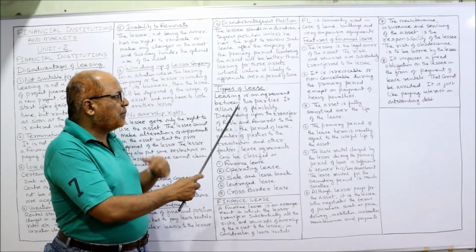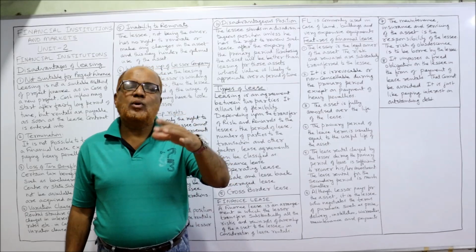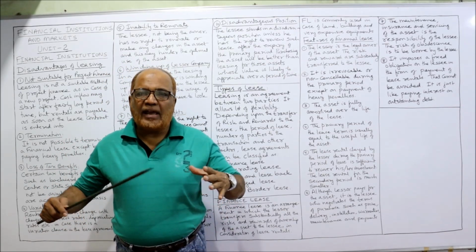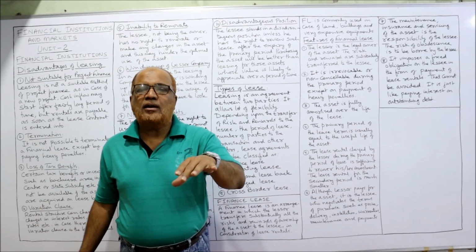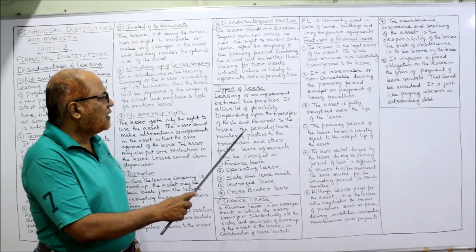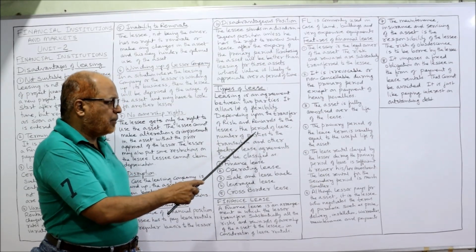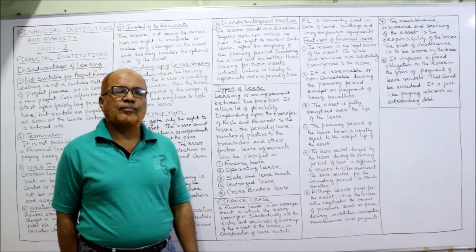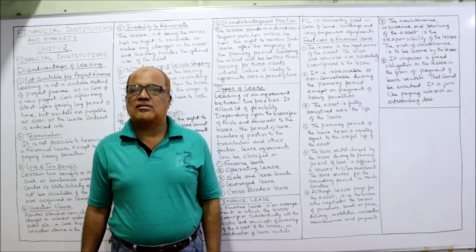So leasing is an agreement between two parties. It allows a lot of flexibility because it's a mutual agreement between the lessor and the lessee. The agreement will be made according to the requirements of the lessor and lessee. So depending upon the transfer of risk and reward to the lessee, the period of lease, the number of parties to the transaction and other factors, lease types are of 5 categories.